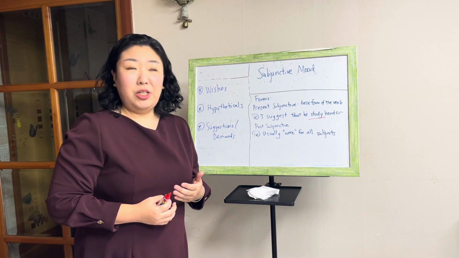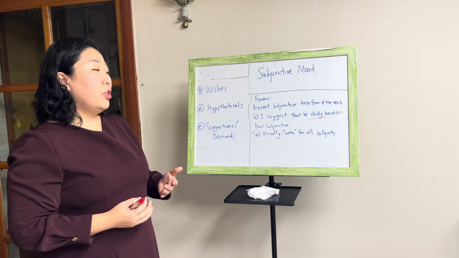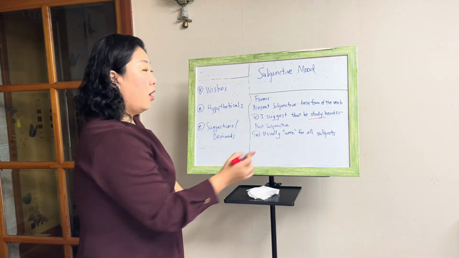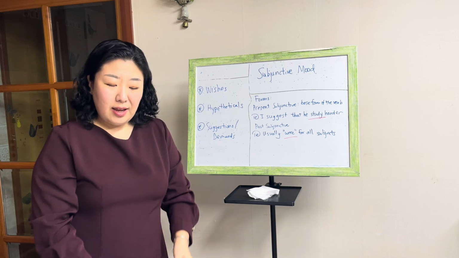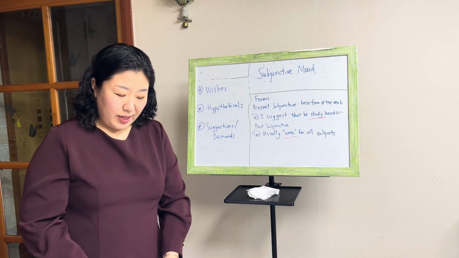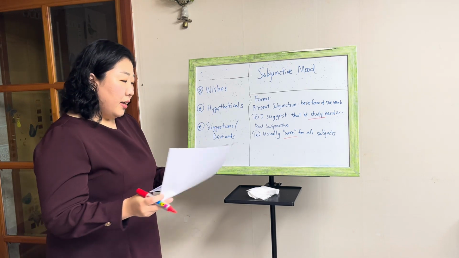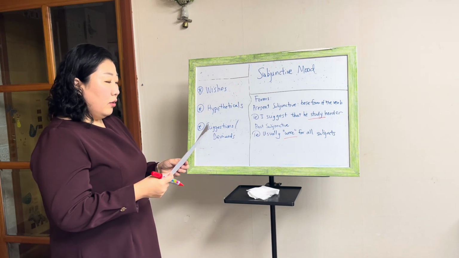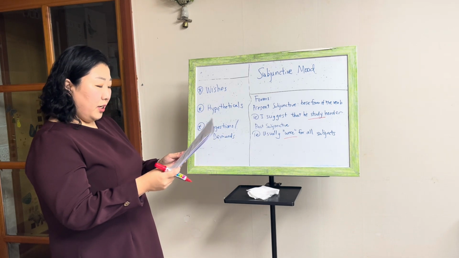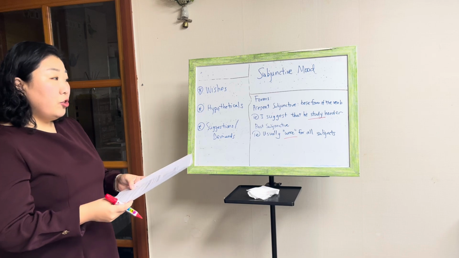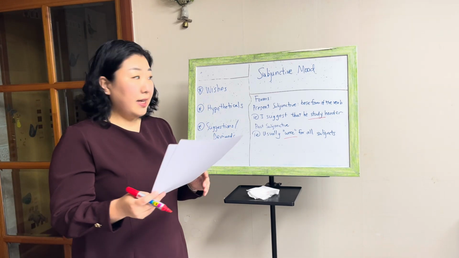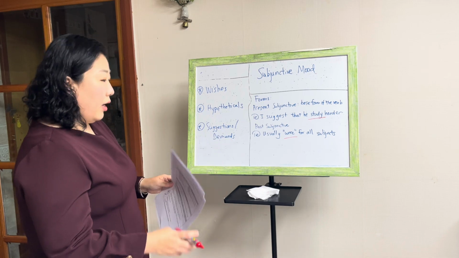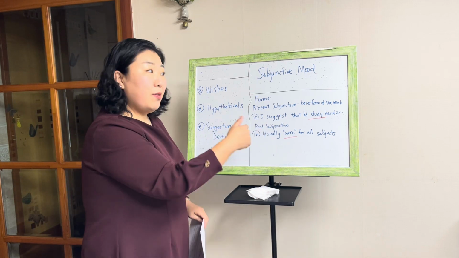For the past subjunctive form, we usually use were for all subjects. And you'll see this more closely as I give you more examples. Okay? All right. So, for the present subjunctive, we usually use the suggestions or demands. Did everyone write this down?